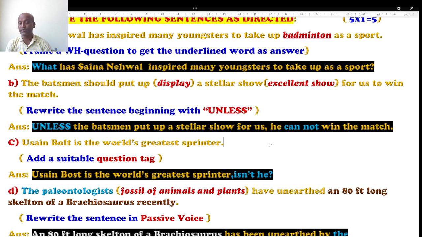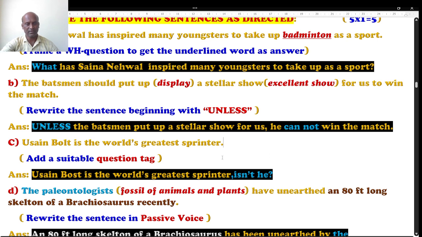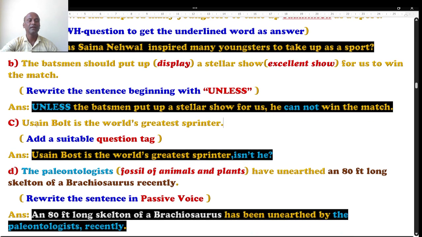There are 2 more. I just wanted to recall you. You can use unless. You can remove so that not, or sometimes they ask to remove so that not and use to. And these 3 questions are fixed in degree colleges. You have already studied it when you are a bachelor scholar. Well, next one is question number C. Usain Bolt is the world's greatest sprinter. The question is given. You have to use the tag question, students. What is tag question?